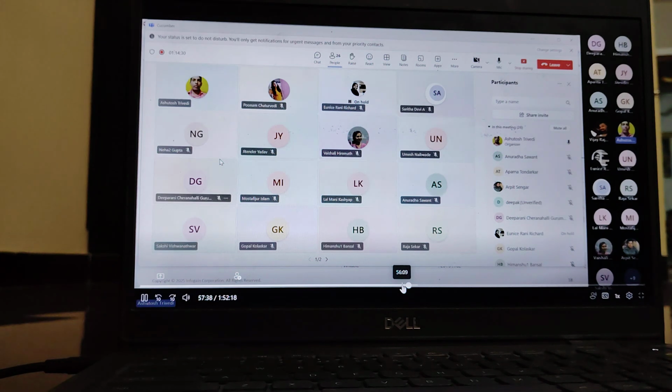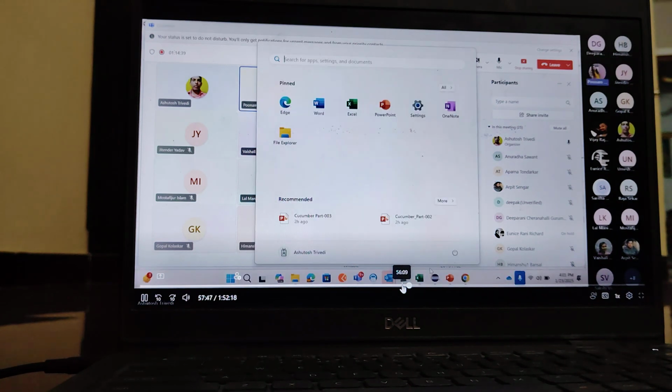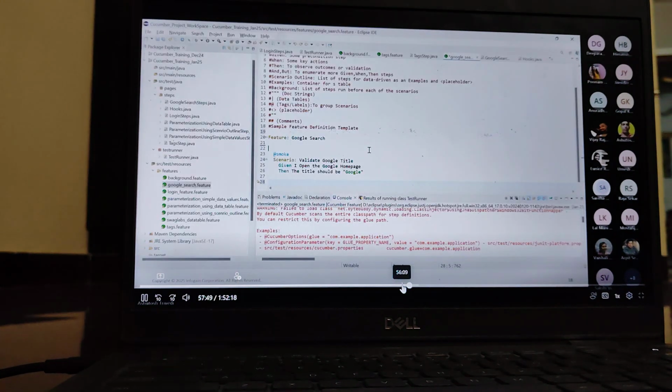Hello, am I audible? Sorry guys. Yes. Okay. So understand your requirement. At that situation, we can use tag. Tag hook. Which concept? Yes. The tag concept basically helps to execute any specific scenario.